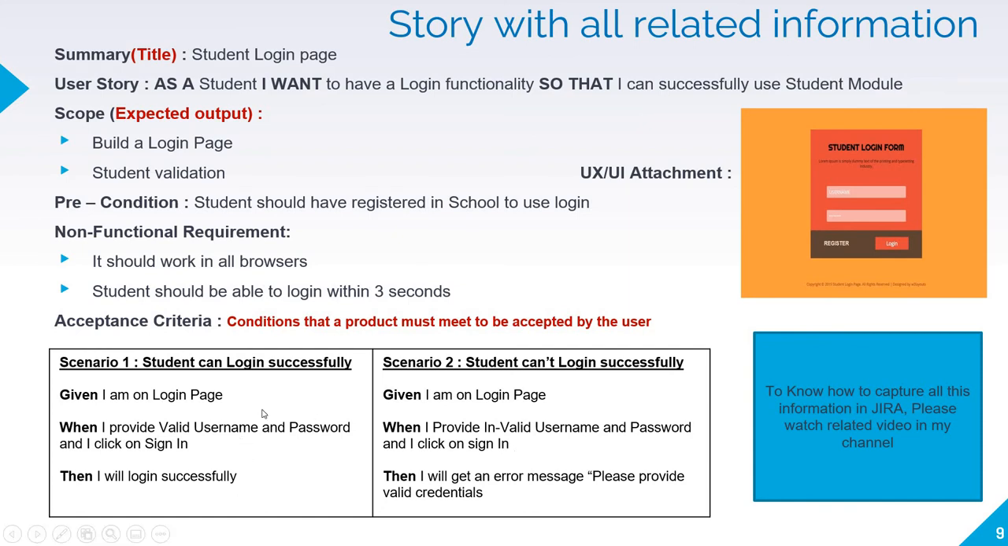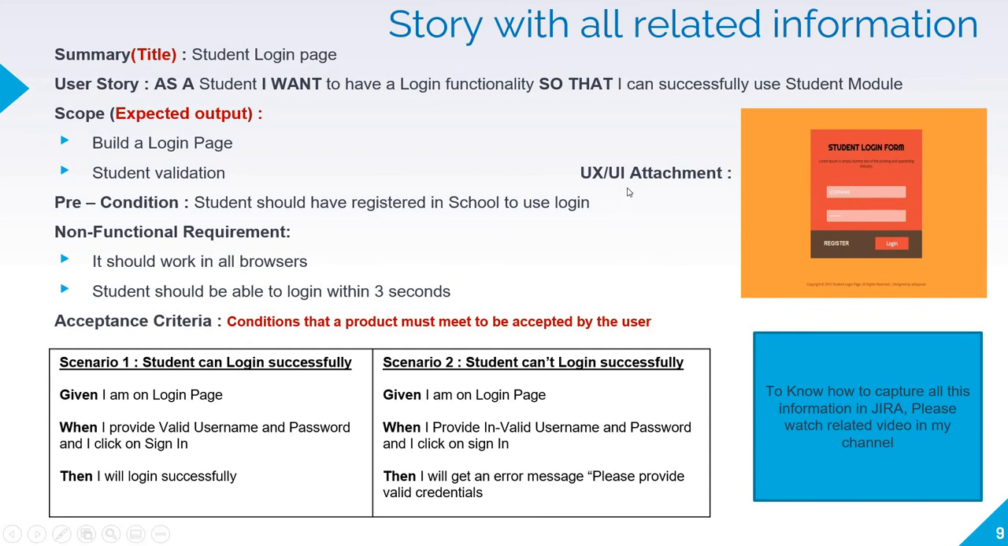Now as you can see, we can have two scenarios in this story. One is student can log in successfully. That is, given I am on the login page, when I provide valid username and password and I click on sign in, then I will log in successfully. This is the positive scenario. Another scenario we can describe is student cannot log in successfully. So given I am on the login page, when I provide invalid username and password and I click on sign in, then I will get an error message: please provide valid credentials. So acceptance criteria is very much important for the QA to test the functionality, that is, to test the user story.